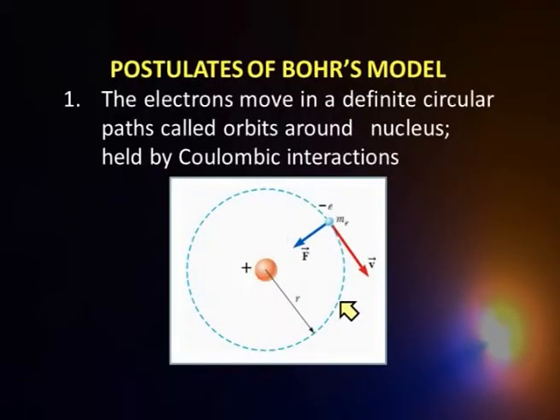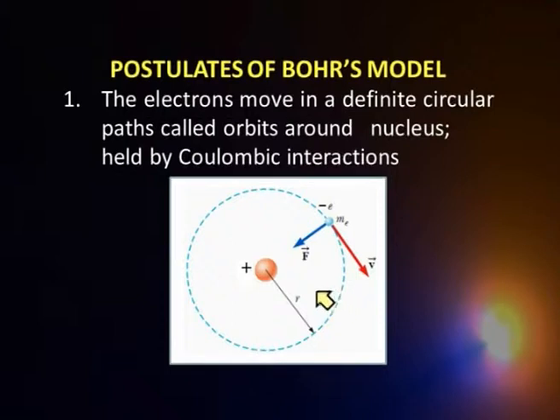Let us see what the model is and how it explains our observations. Bohr's model can be understood in terms of four broad postulates. Let us understand what these postulates are. The first postulate states that the electrons move in a definite circular path around the nucleus.